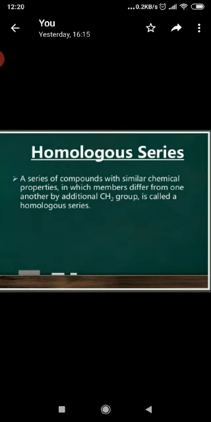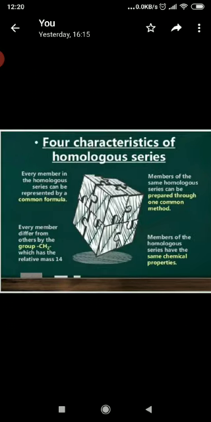So what is a homologous series? It is a group of organic compounds having similar structure and chemical properties, in which successive compounds differ by CH2 or 14 amu.